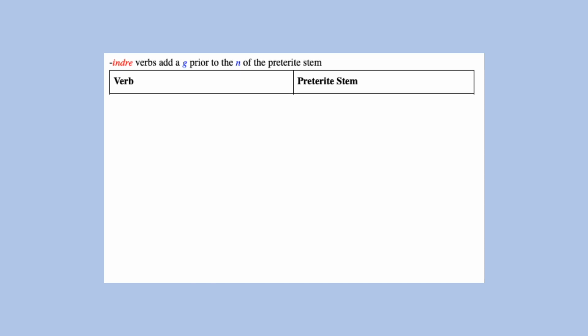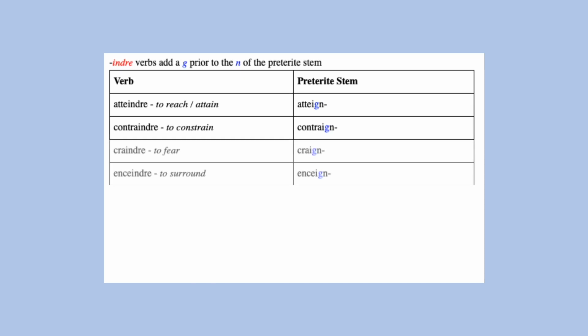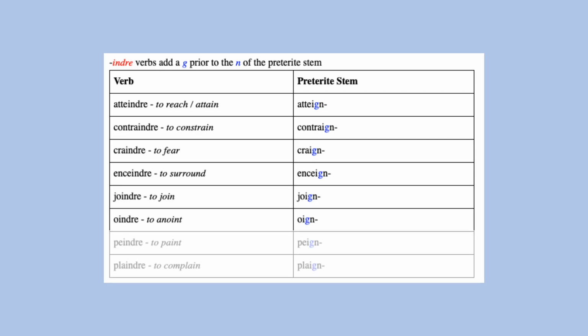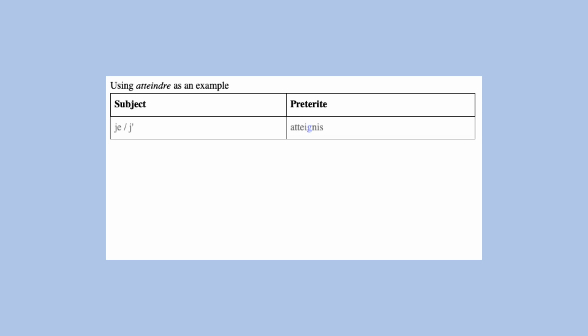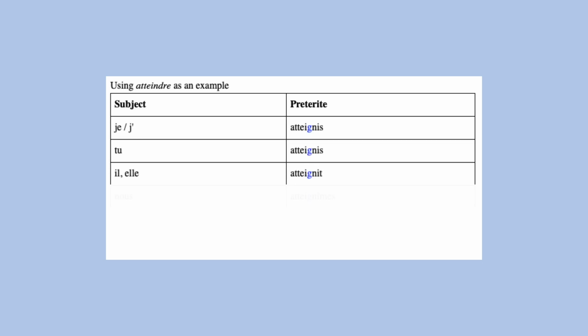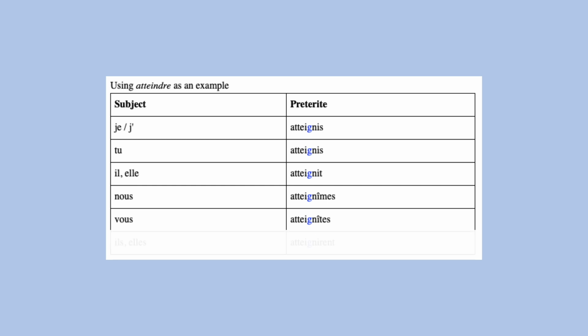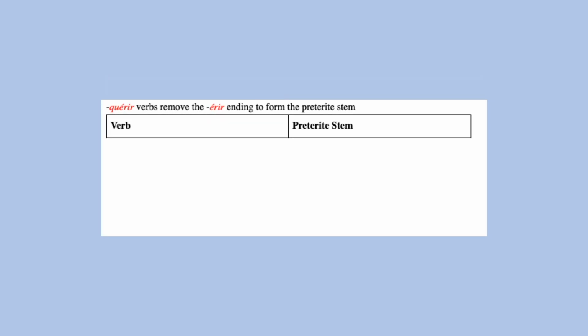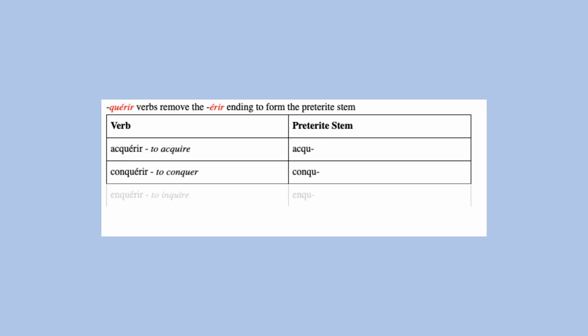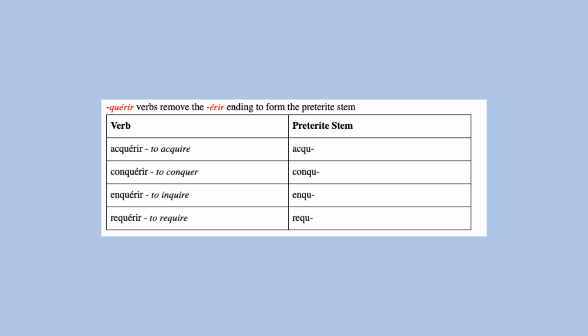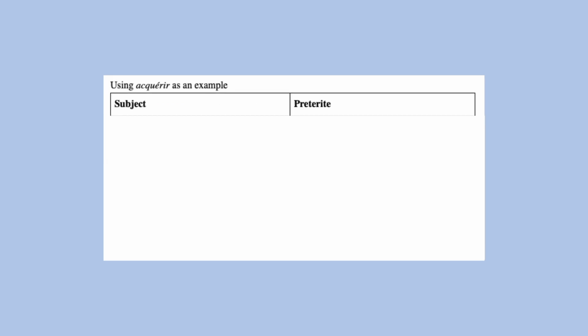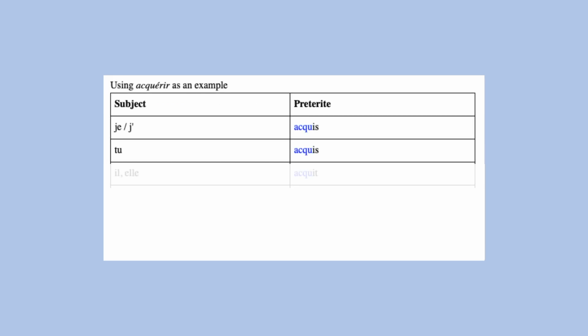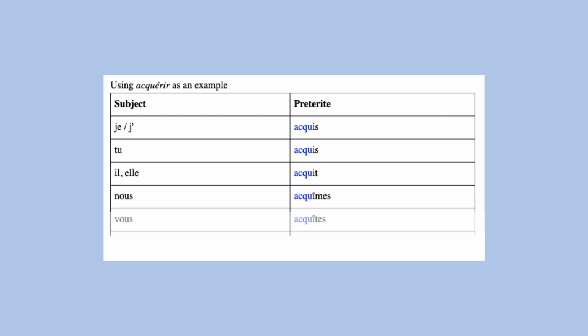-indre verbs add a G prior to the N of their preterite stems. For atteindre, we have atteignis, atteignis, atteignit, atteignîmes, atteignîtes, atteignirent. -quérir verbs will remove the -érir to form their preterite stems. For acquérir, we have acquis, acquis, acquit, acquîmes, acquîtes, acquirent.